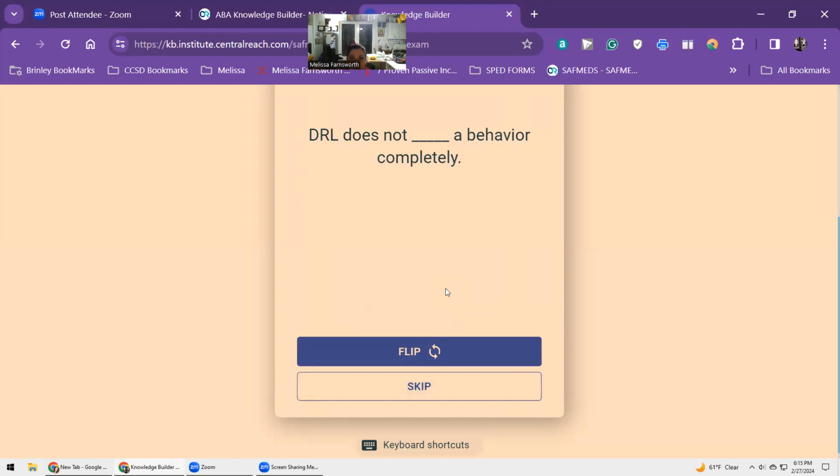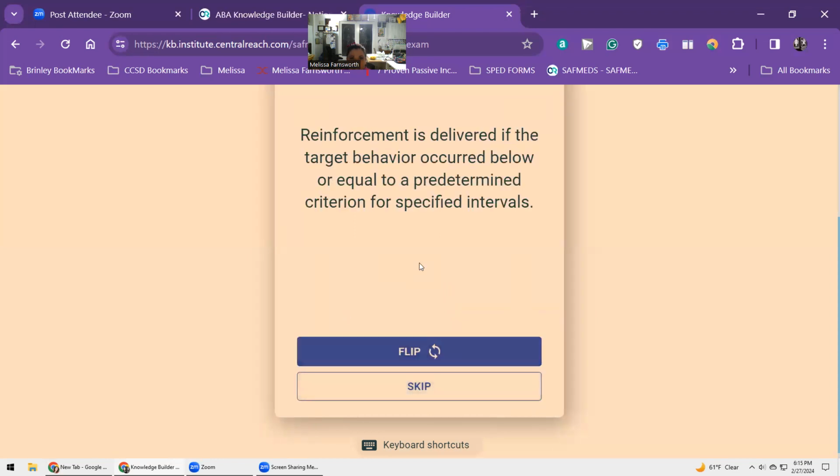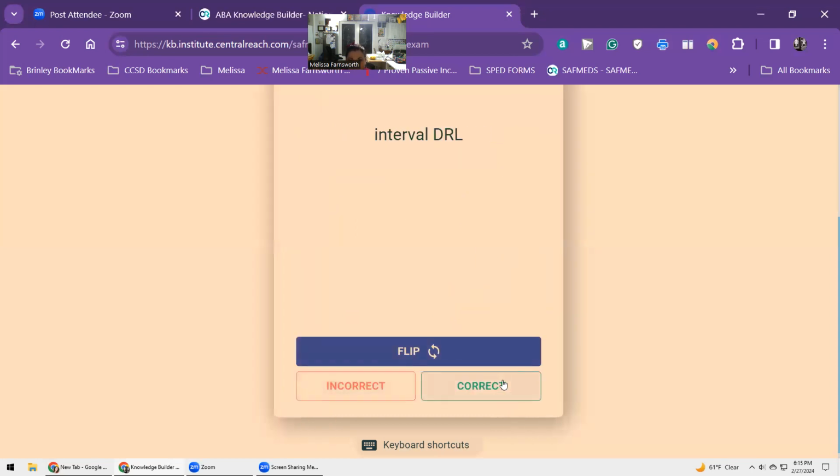DRL does not eliminate a behavior completely. Reinforcement is delivered if the target behavior occurred below or equal to a predetermined criterion for specified intervals. Interval DRL.